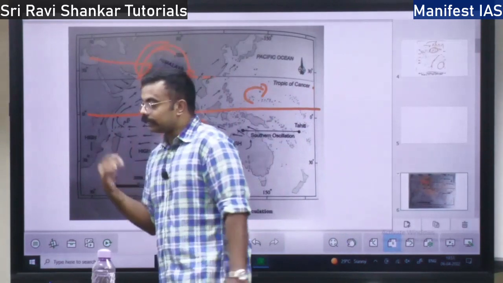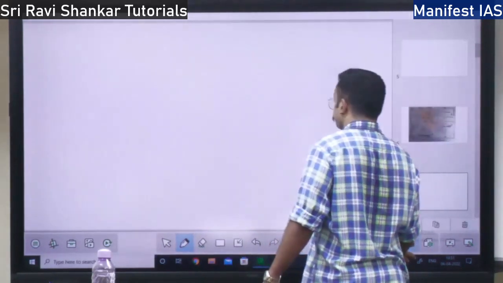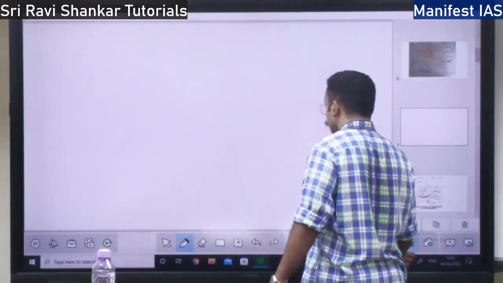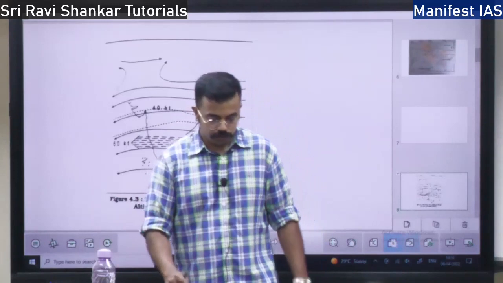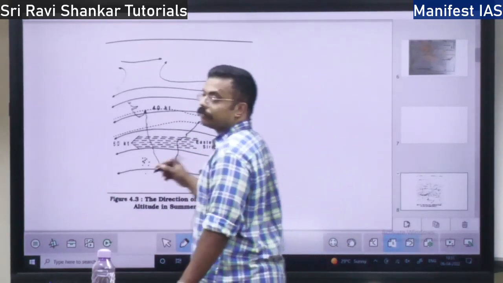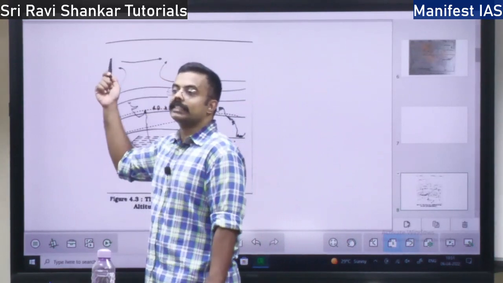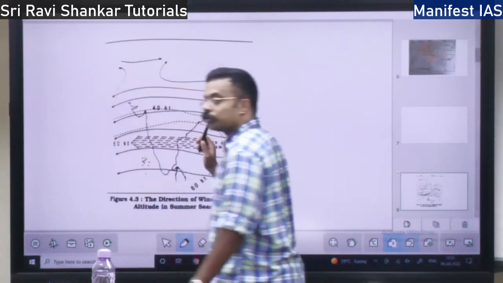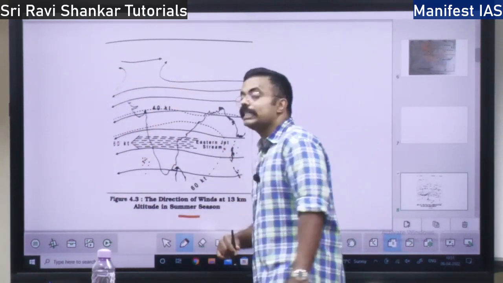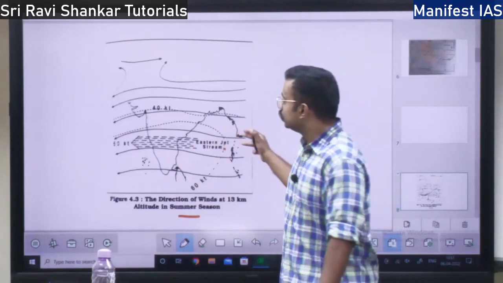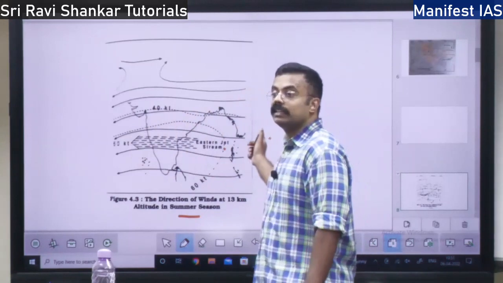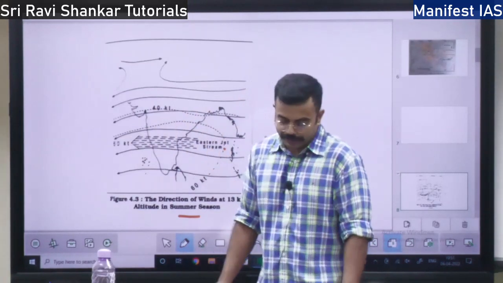So what happens at the upper atmosphere level? What is the direction of the wind? At the upper atmosphere, you will find the easterly jet stream. In the winter, you will find the westerly jet stream in the upper atmosphere. In the upper atmosphere during the summer season, you will find the easterly jet stream. The jet is from 9 to 13 kilometers. The wind which is blowing from the east will be blowing over the Indian region.